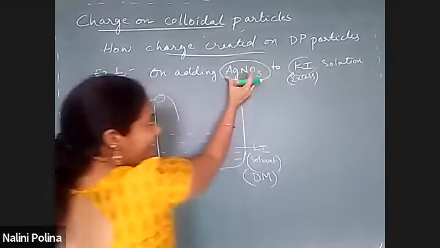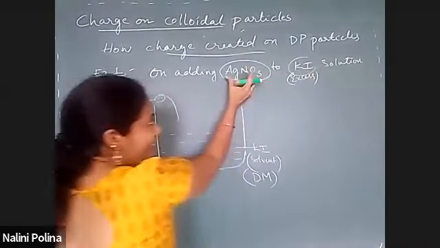when I add, let me write the reaction here. Let me show you the reaction. AgNO3 was very little. When I added it to KI, which is in excess, you will get a reaction. You will get a product, AgI. You know ionic reactions now.